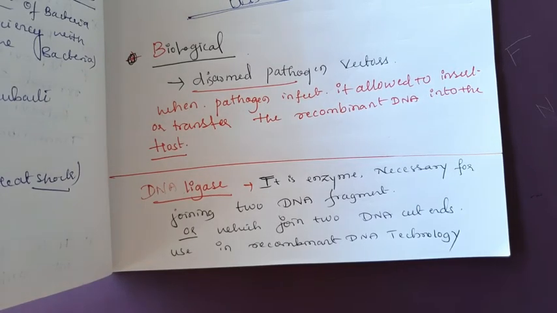Then in the next class I will explain each step of recombinant DNA technology, so you understand the steps involved in the preparation of recombinant DNA. We already completed the tools and briefly learned the recombinant DNA method. We will continue in the next class.